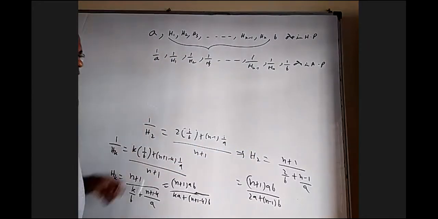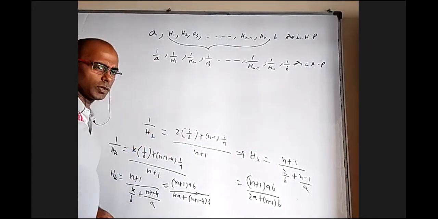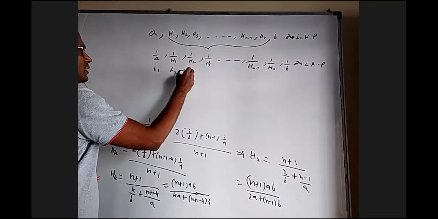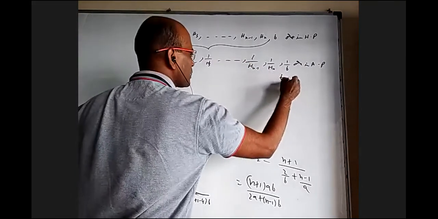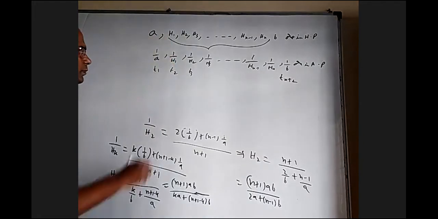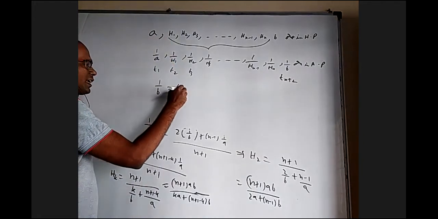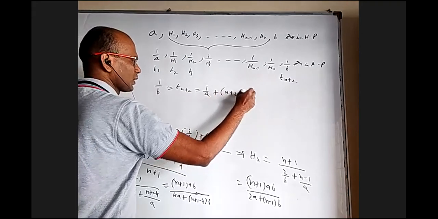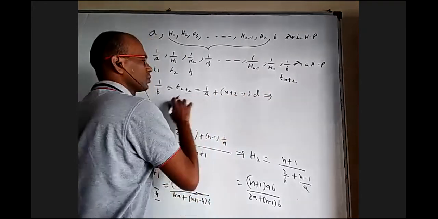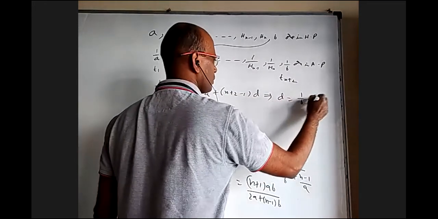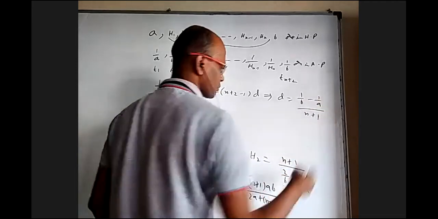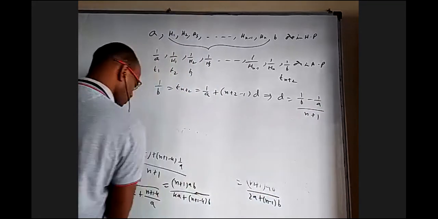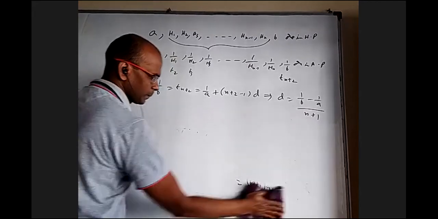Okay. If you don't want to do it this way by section formula and all, the reciprocals are in AP. This is the first term of the AP. This is the second term. This is the third term. This is the n plus 2th term of the AP. So 1 by b, which is the n plus 2th term, will be 1 by a plus n plus 2 minus 1 into common difference. So the common difference is going to come 1 by b minus 1 by a by n plus 1. Once you know the common difference, if you want any term, you can easily find it.